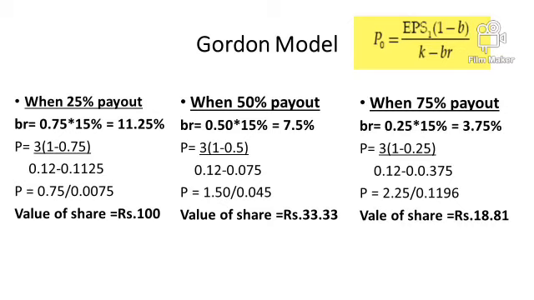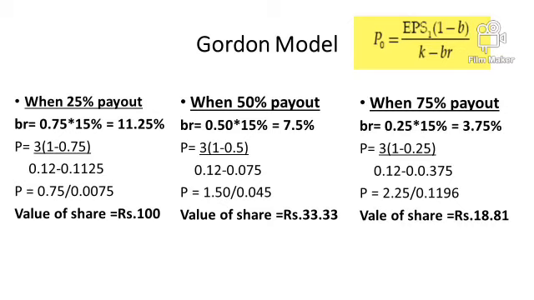And as you can see, the formula of Gordon is next year's earning into 1 minus retention ratio divided by expected rate minus growth, or you can say B into R, retention into ROE. So when the company is paying 25% as dividend, that indirectly says 75% the company is retaining with itself.